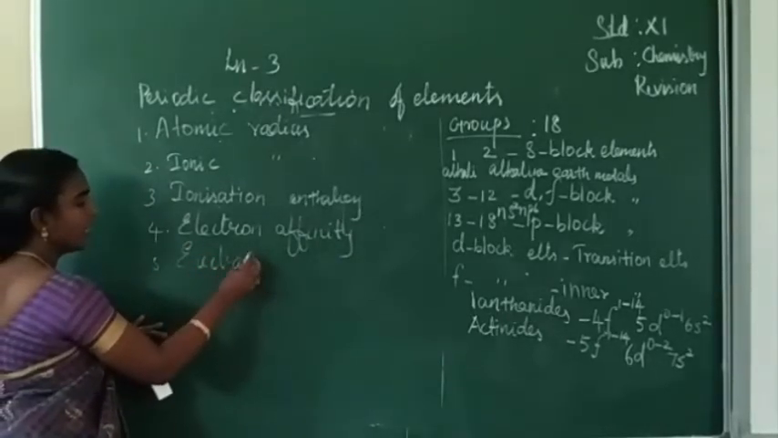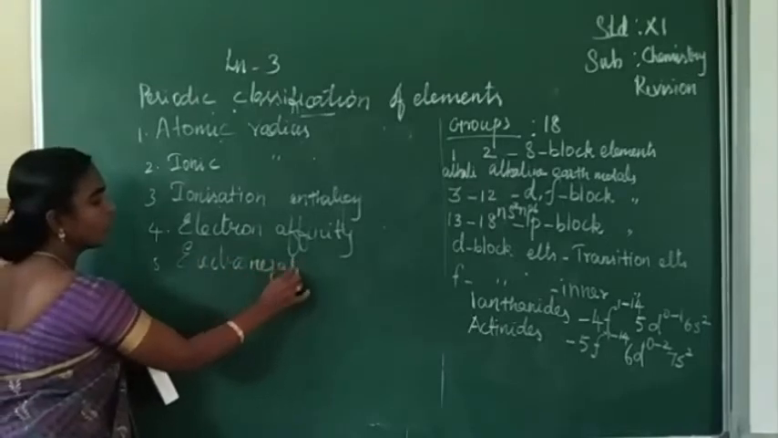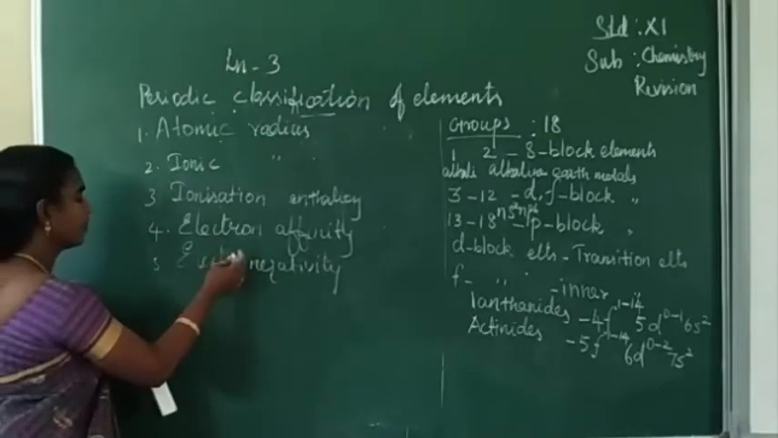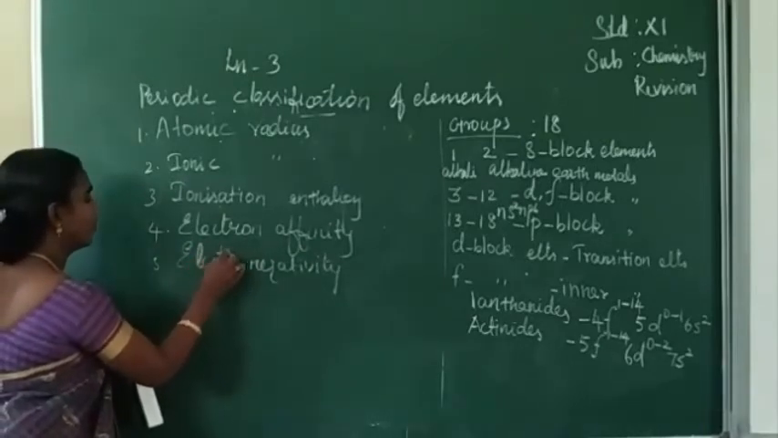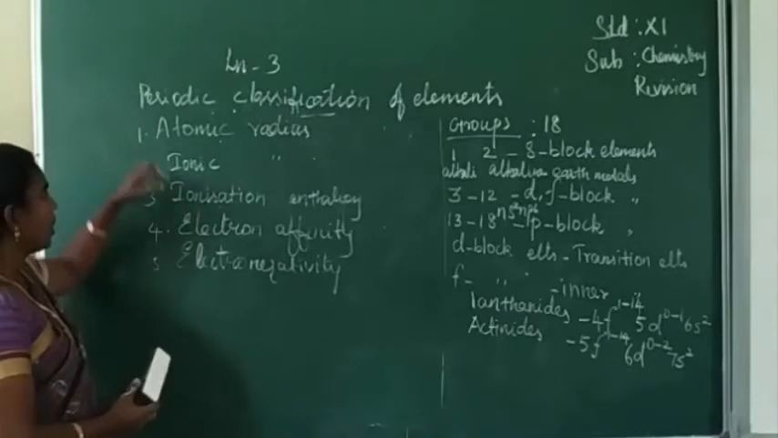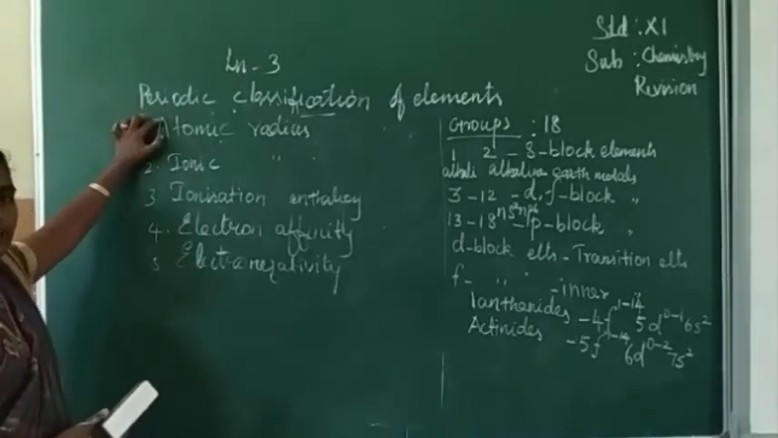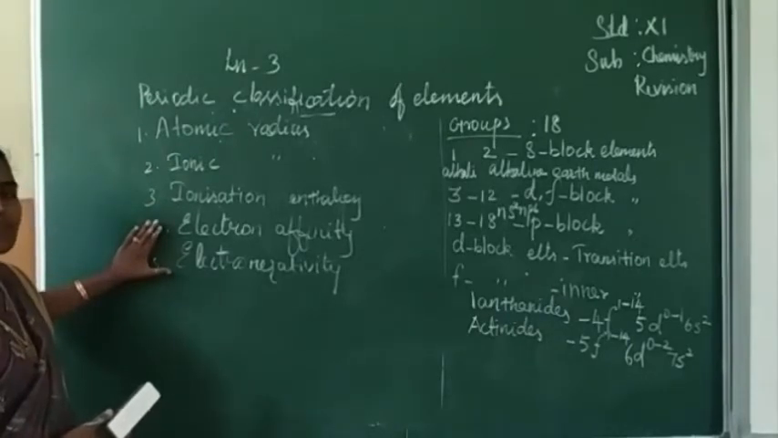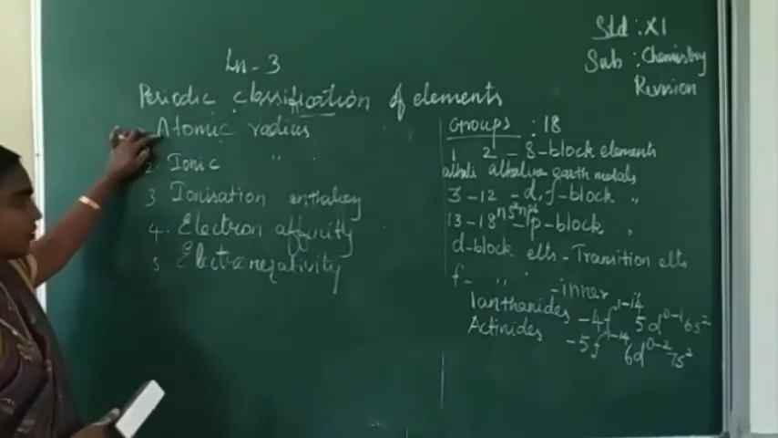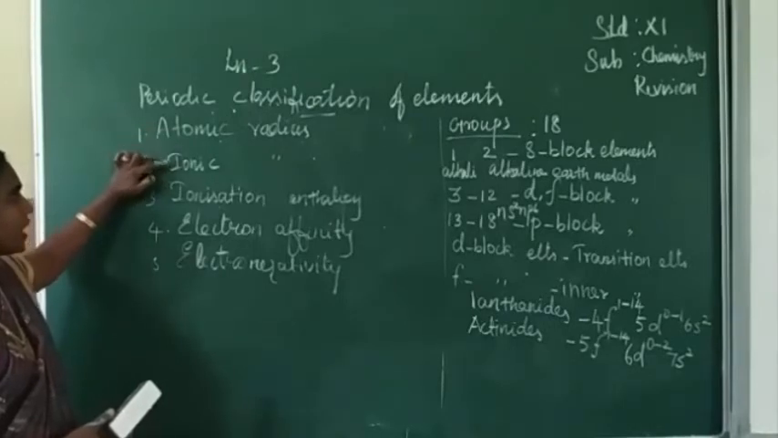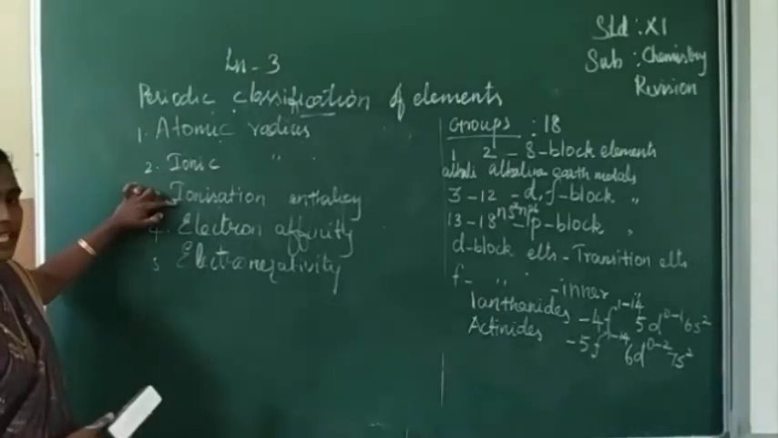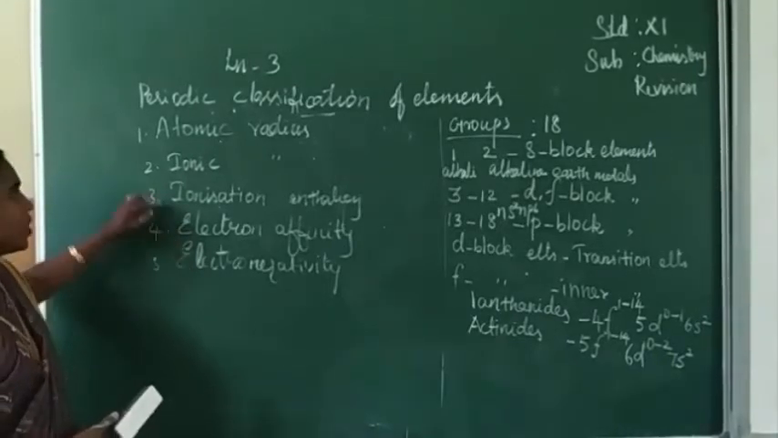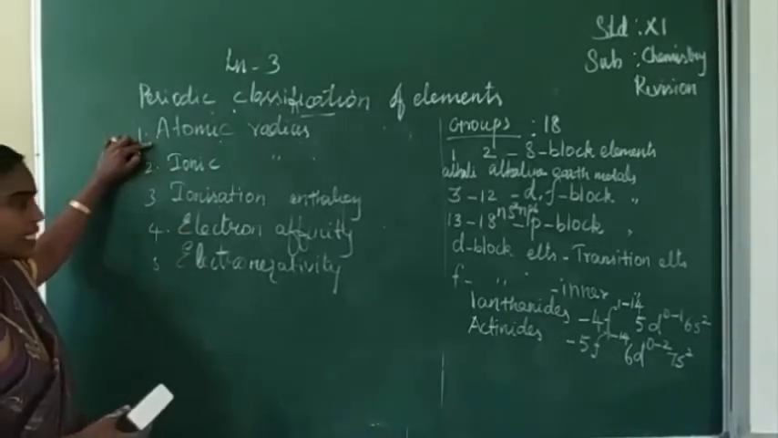So students, in this session we are going to discuss the periodic variation of these 5 properties. What are the 5 properties? Atomic radius, ionic radius, ionization enthalpy, electron affinity and electronegativity. So first one, atomic radius.